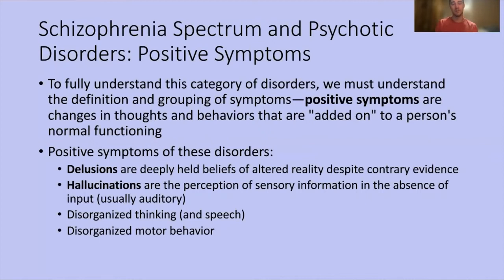Hallucinations are sort of like delusions in that they have no root in reality, but hallucinations are really regarding the perception of sensory information. For example, a really common type of hallucination that you see during schizophrenia is auditory hallucinations. A lot of people who have schizophrenia report hearing voices inside their head, or hearing a specific voice inside their head without sensory input. So those are the auditory hallucinations. Then there is disorganized thinking, which we're usually able to tell through the person's speech. When their thought is disorganized, their speech will also be disorganized. And we also have disorganized motor behavior, psychomotor agitation as well.